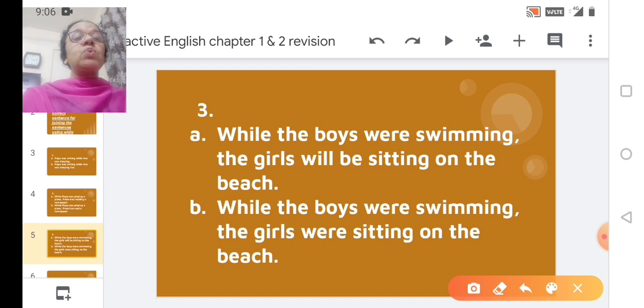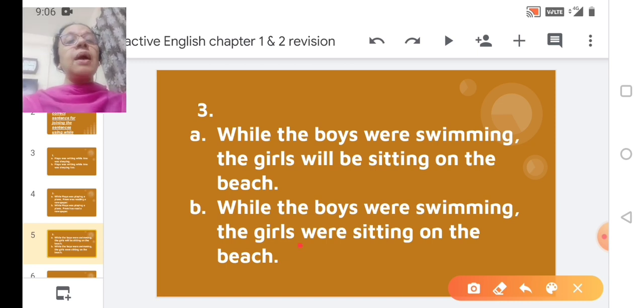The correct answer is option B. While the boys were swimming, the girls were sitting on the beach.